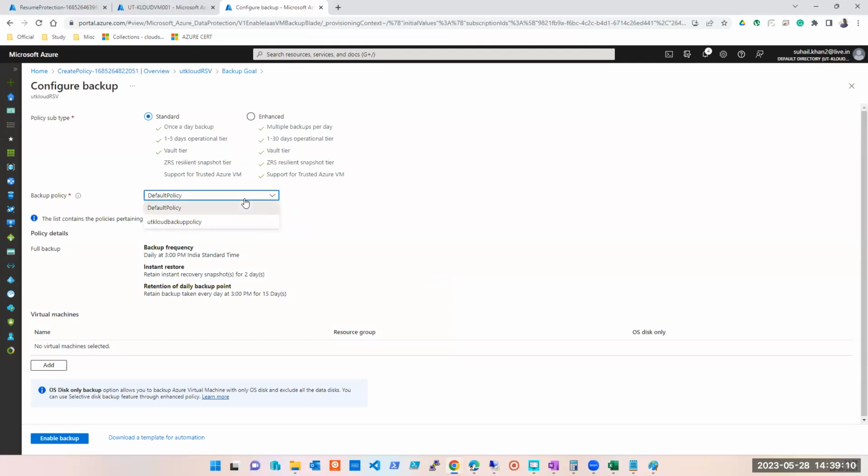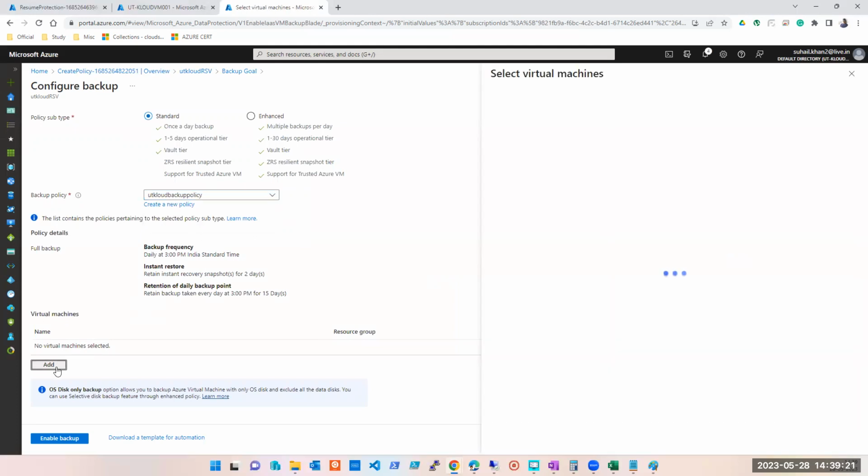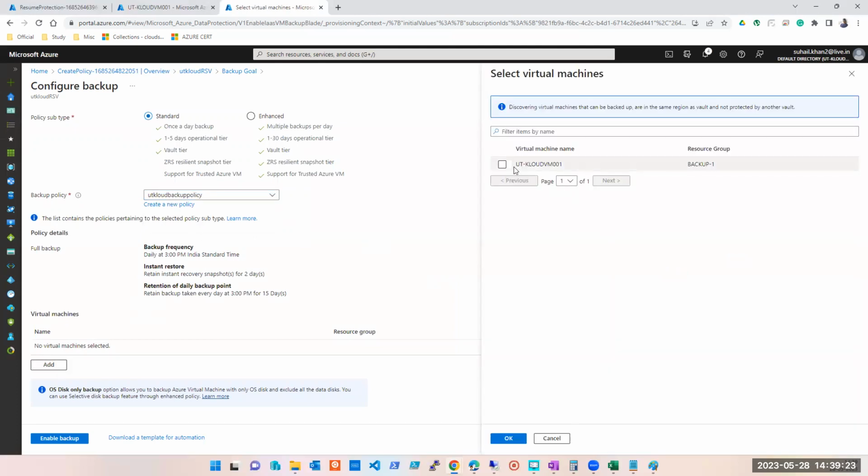Now here you will get the policies. Okay, default policy or the one which I have created. So both are same in this case. Daily 3 p.m. Indian standard time, retain 2 days, everything. Here I can add multiple machines, guys. मशीन से जाके आप करते हो तो एक ही मशीन होगा. यहाँ पर I'll see all the machines which are not already configured and which are in the same region, and I'll be able to add them. Standard policy not supported for trusted Azure VMs. Okay, I made that mistake while creating it.